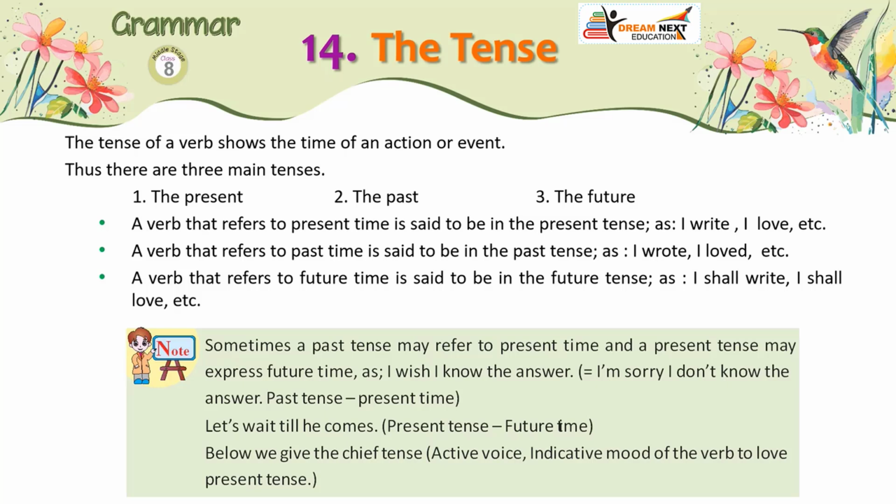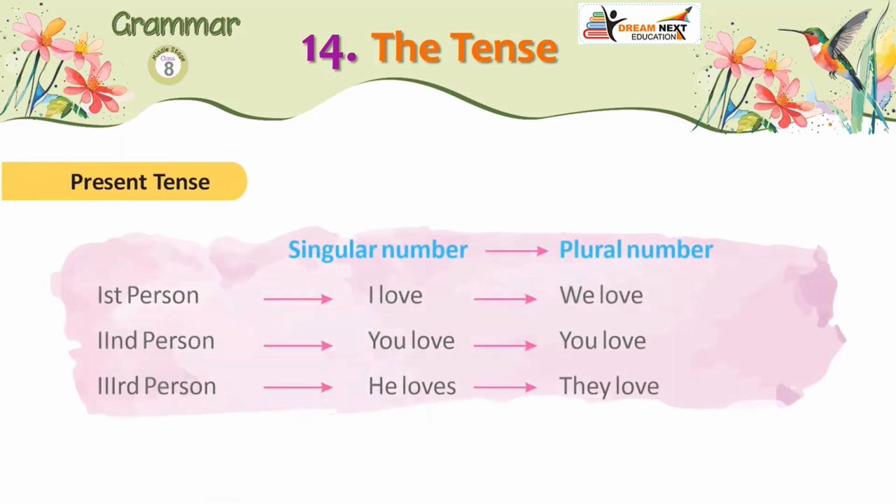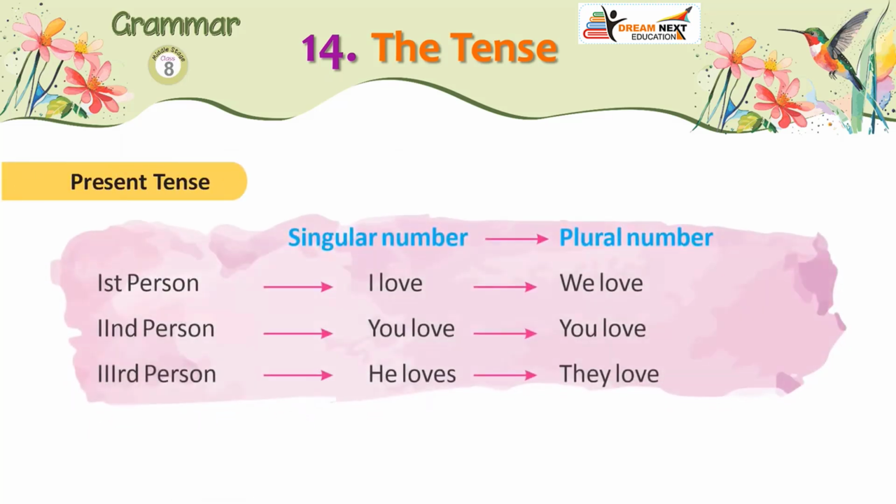Below we give the chief tense, active voice, indicative mood of the verb to love. Present tense. Singular number, plural number. First person, I love, we love. Second person, you love, you love. Third person, he loves, they love.